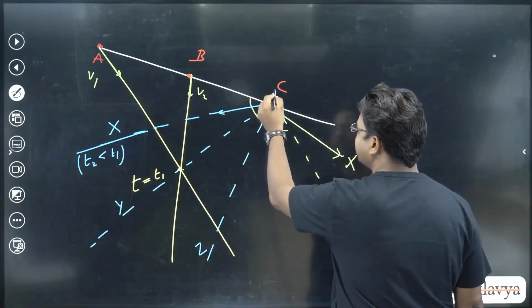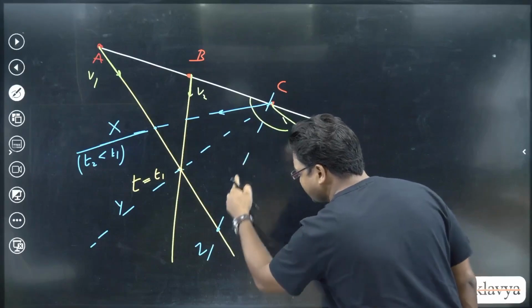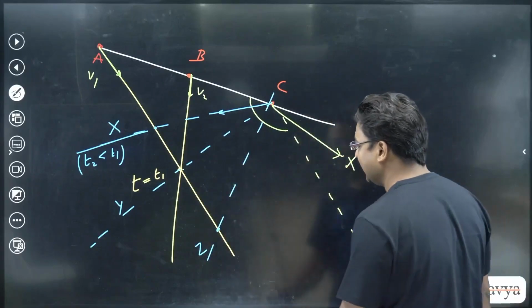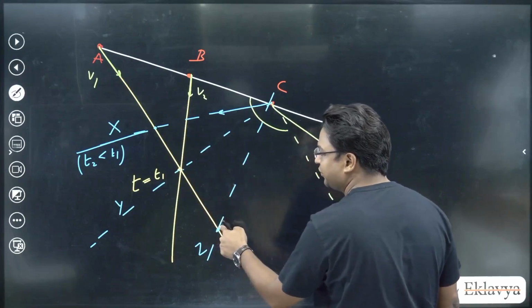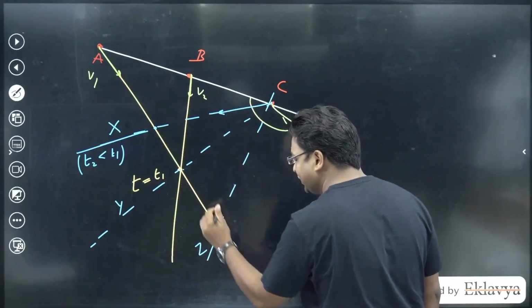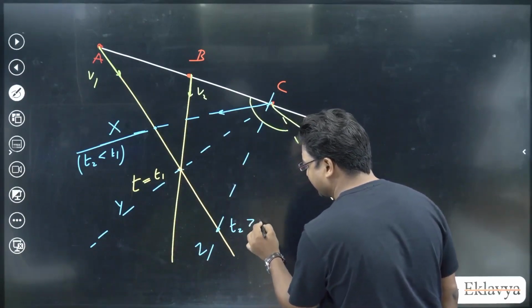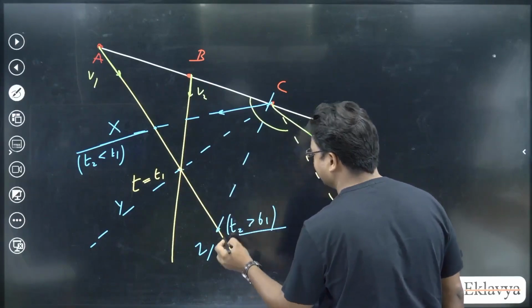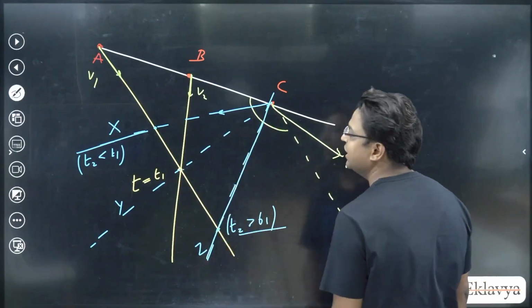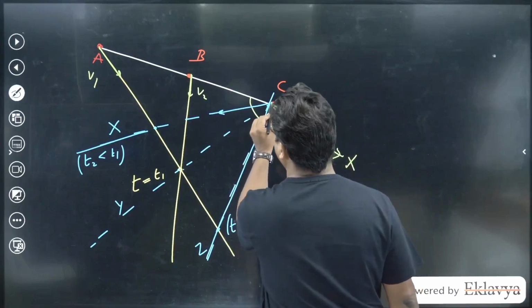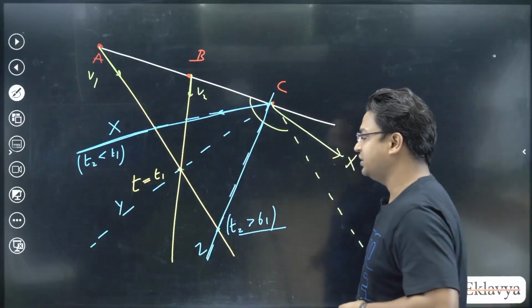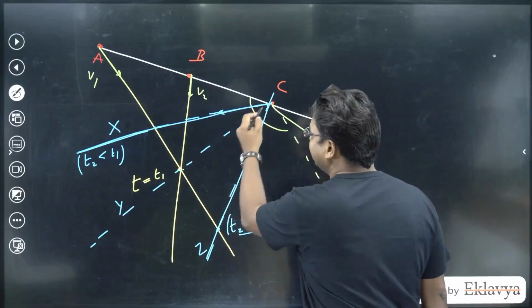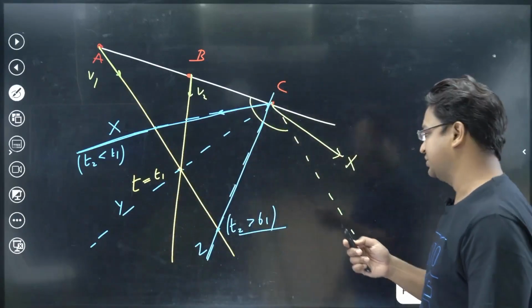Similarly, if C collides with A when it is moving along trajectory Z, then C collides with A at this point. A will be present at this point after it has crossed this point. So this means that t2 would be greater than t1. If t2 is greater than t1, then trajectory Z is applicable. If t2 is less than t1, then trajectory X is applicable. If t1 is equal to t2, then trajectory Y is applicable. Now let's read the options.